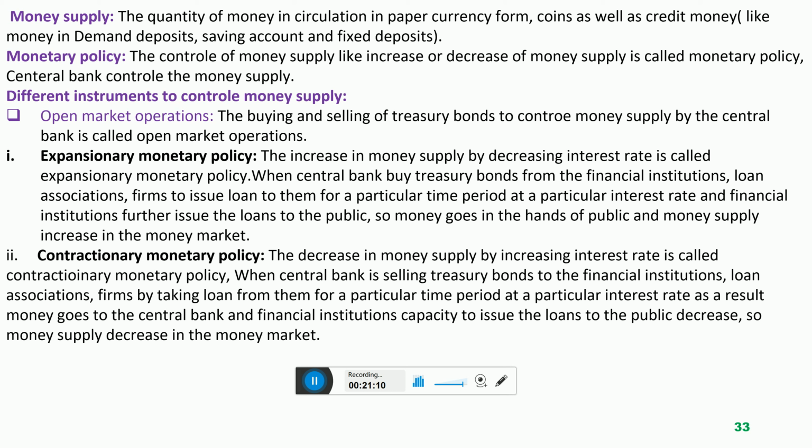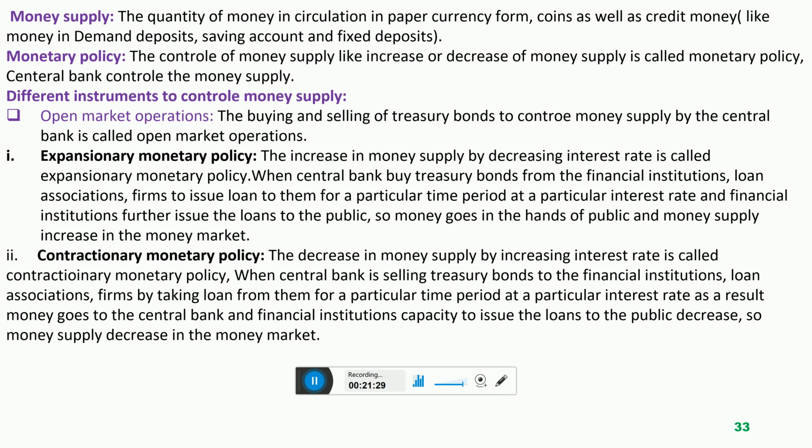So where does money go? Money goes into the hands of financial institutions, and now these financial institutions will further issue this loan to the public. So money goes into the hands of the public and money increases in the economy, money supply increases.